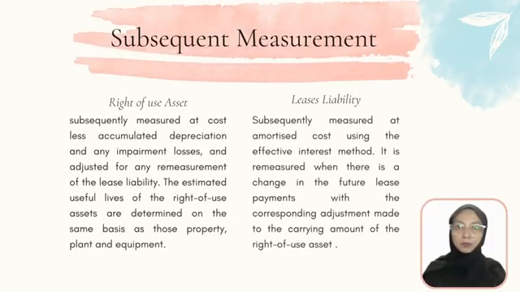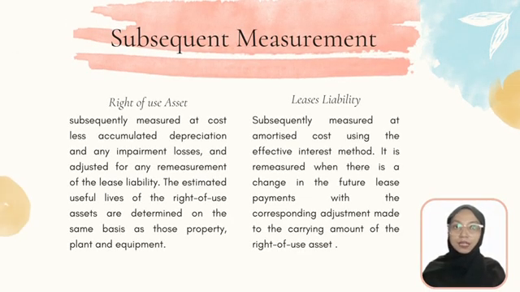Next is subsequent measurement as a lessee. Right of use assets are subsequently measured at cost plus accumulated depreciation and any impairment losses and adjusted for any remeasurement of the lease liability. The depreciation starts from the commencement date of the lease. The estimated useful life of the right of use asset is determined on the same basis as those of property, plant and equipment.